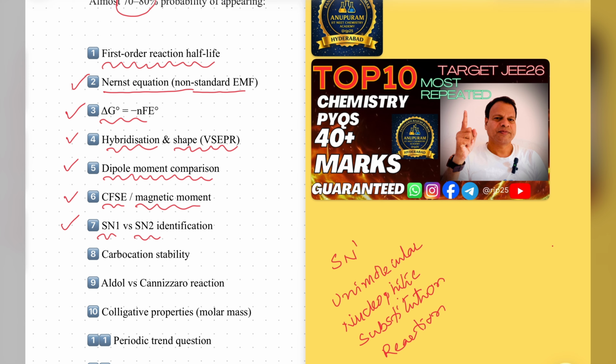This lesson is actually from alkyl halides of second year, right? So sometimes they are asking SN2 also. SN2 means, the same way, bimolecular nucleophilic substitution reaction. Clear? So based on this, so many times chemical properties of alkyl halides are asked.